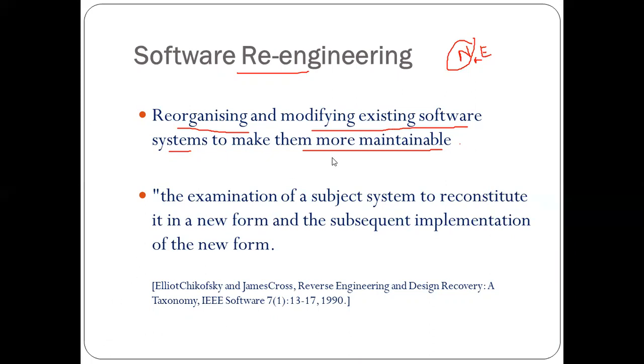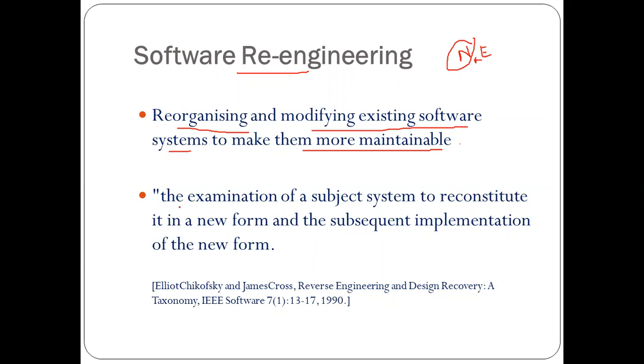Why are we modifying? There are many reasons. One of the main reasons is to make it more maintainable, and we are going to see other reasons for software re-engineering also.